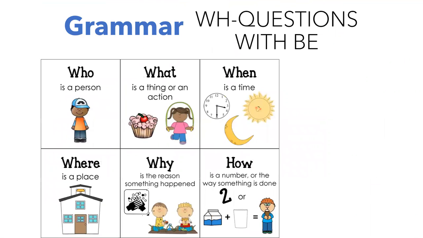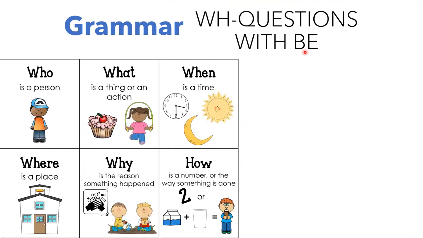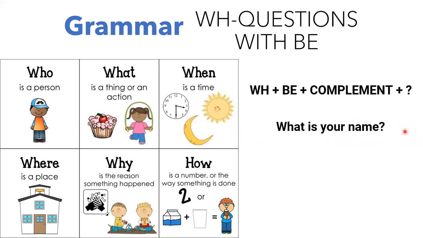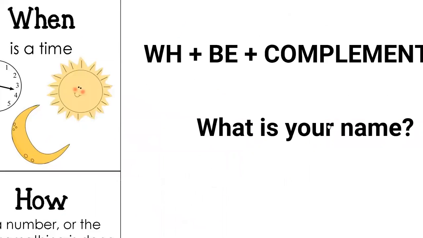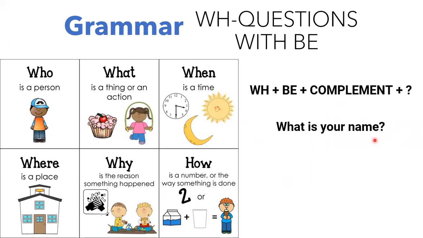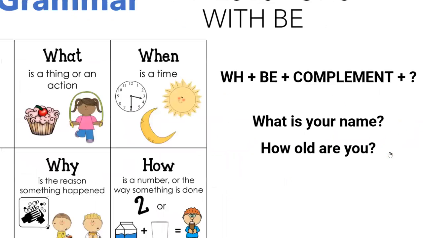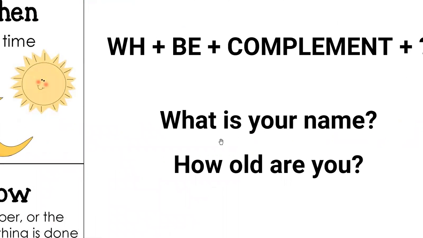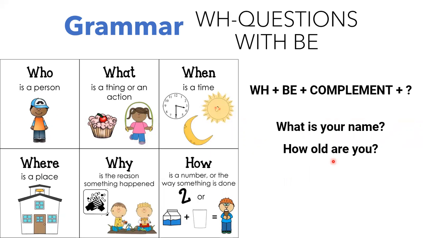Now, when we want to make questions with this and the verb be, we normally follow this structure: WH question, so any of these words, then the verb be, and then the complement with the question mark. For example, what is your name? This is a very basic question in English. We have what, the verb is, and the complement your name. Another very basic question in English is, how old are you? In this case, the WH question is how old, then the verb be and the complement you.